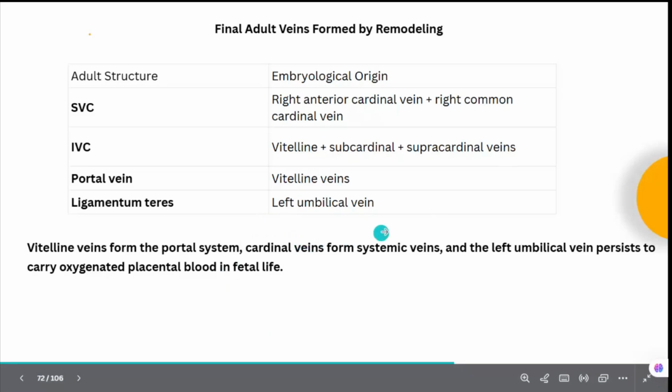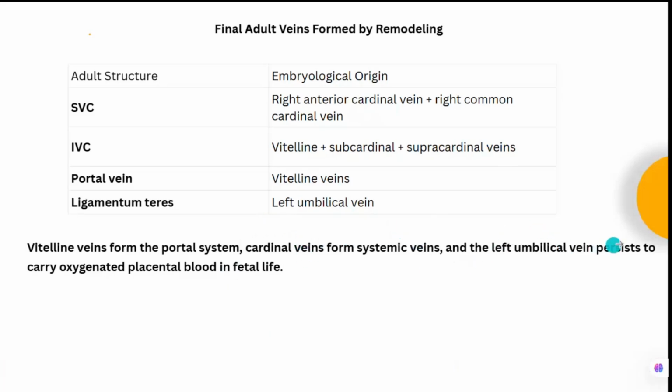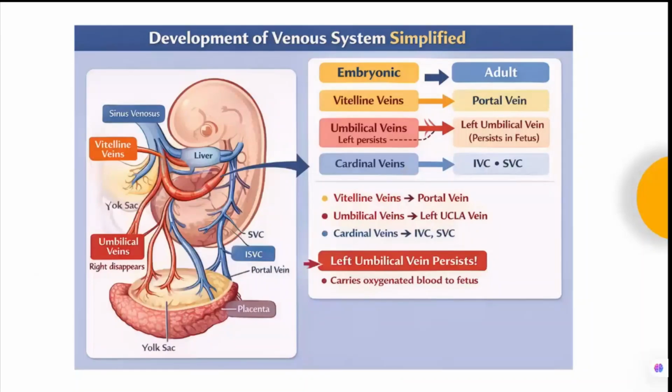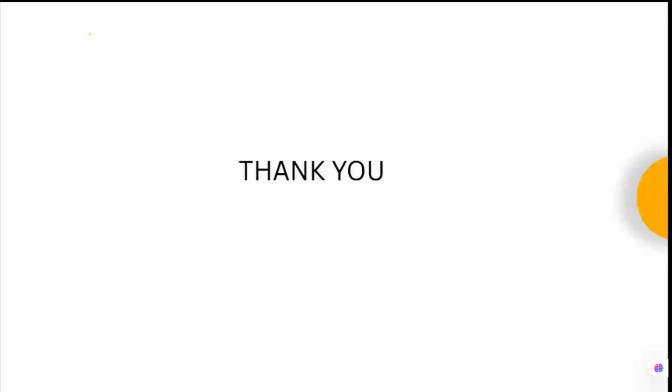The cardinal veins will form the systemic veins, and the left umbilical vein persists to carry the oxygenated placental blood in the fetal life. Later on this left umbilical vein will become the ligamentum teres. So these are the things which you should remember from the SBA point of view. The vitelline veins will form the portal venous system. The left umbilical vein will remain and function in the fetal life, and the cardinal veins will form the IVC, SVC, etc. So that finishes the development of the cardiovascular system. Thank you.